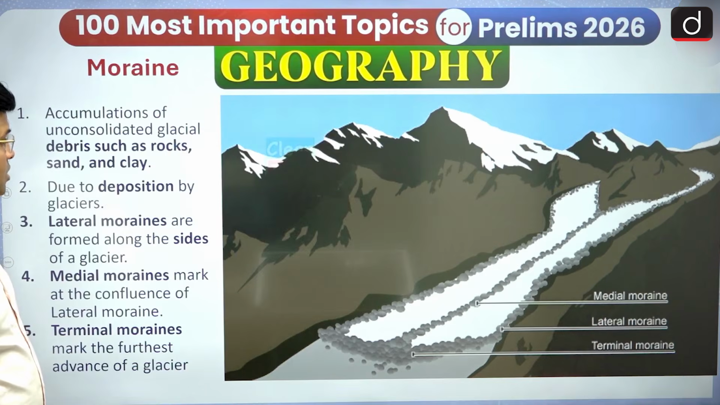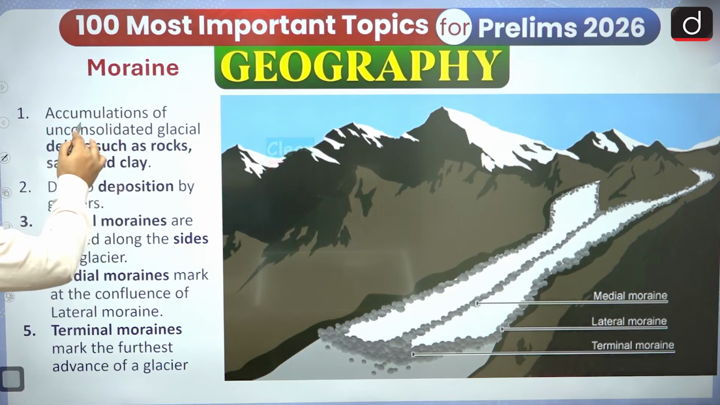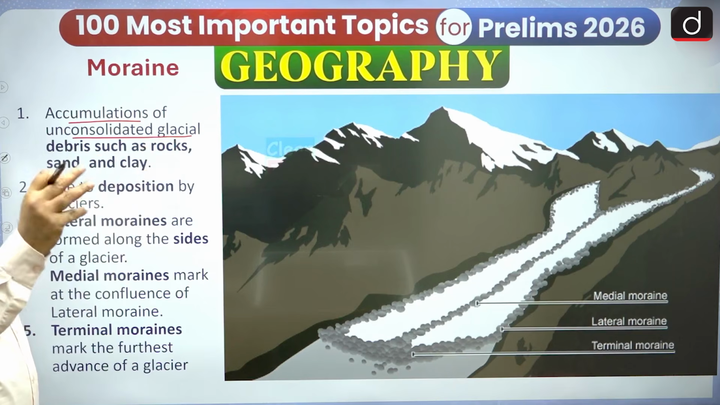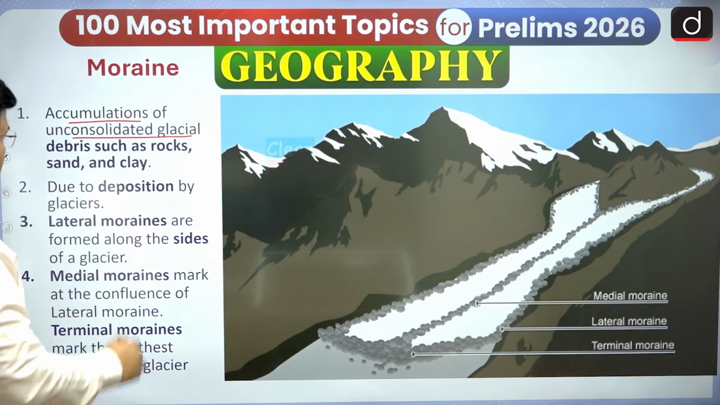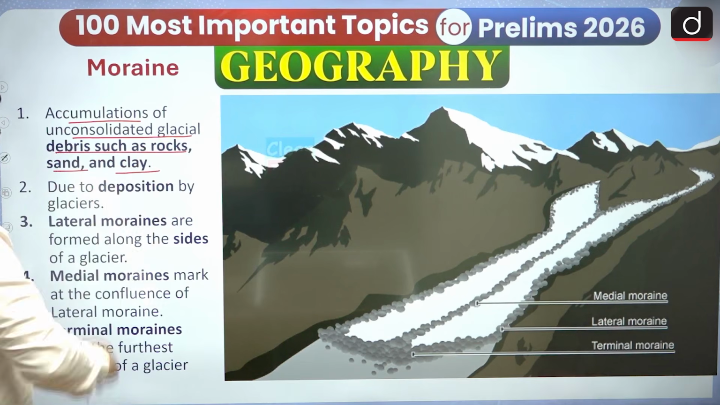So we have been able to understand moraine, and here I am talking about an accumulation. What is the moraine? It is an accumulation of unconsolidated glacial material, meaning particles of different sizes, such as debris, rocks, sand and clay, that are deposited.